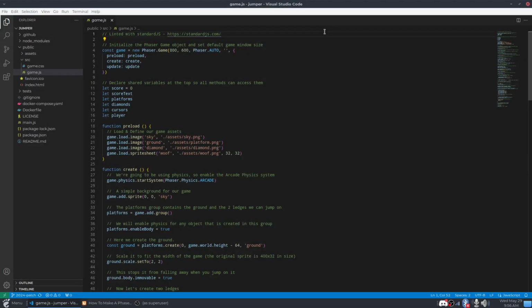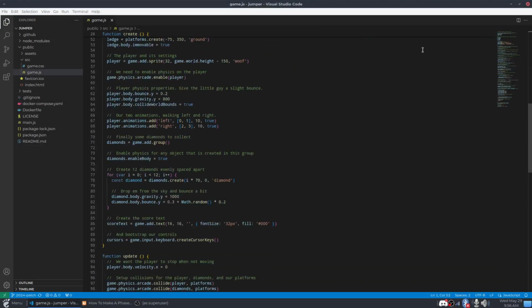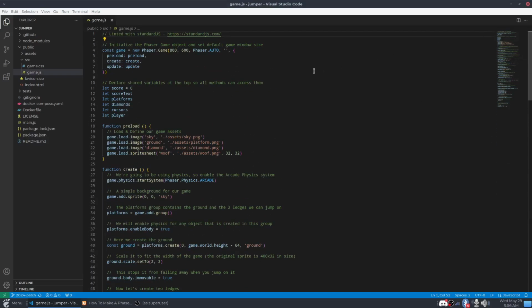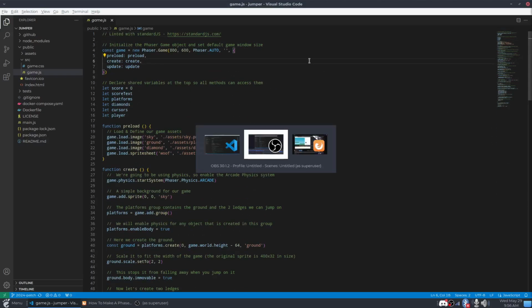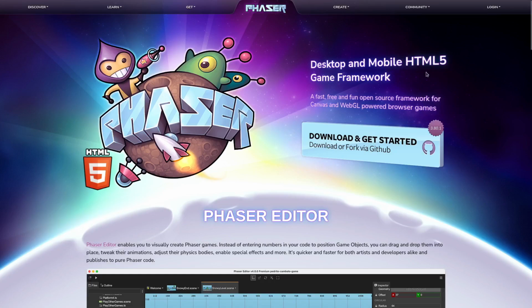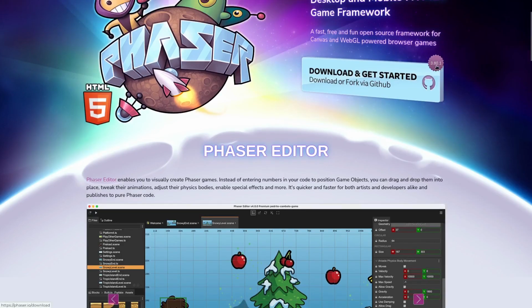Hey, folks and hobbyists, this code might just look familiar to some of you. This is the code for a game that I wrote a long time ago, all the way back in 2018, six years ago. It is PhaserJS. Well, the game is actually called Jumper, but it was for a video that I made for the YouTube channel called PhaserJS Game Tutorial, how to make a game in it.